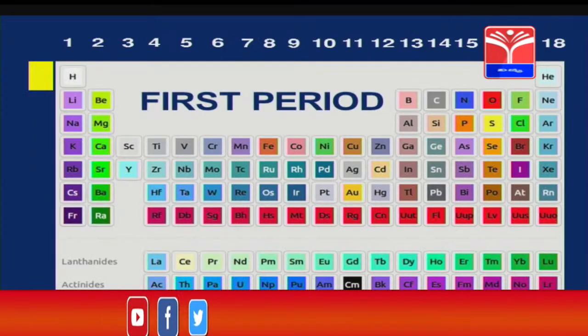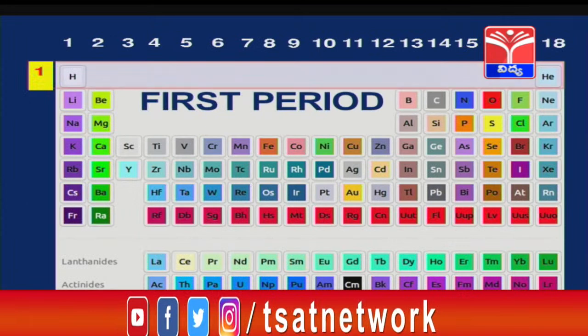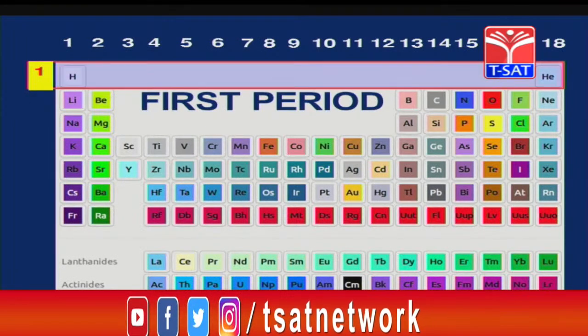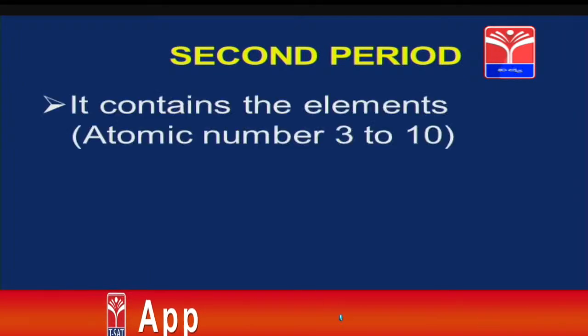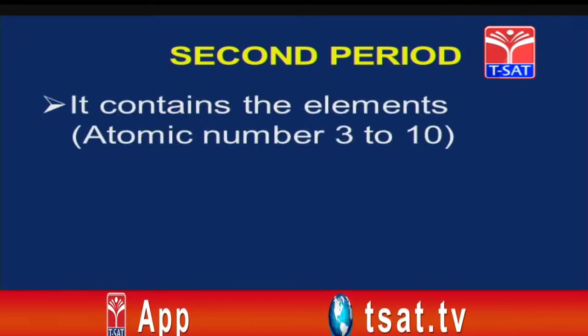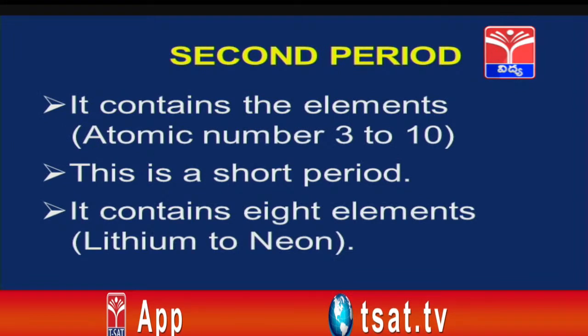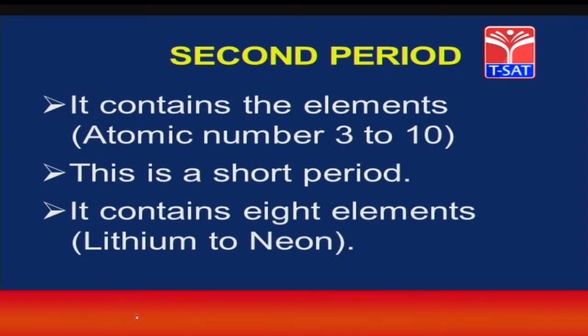Now, what are the elements in the first period? See, hydrogen, helium, these are the 2 elements in the first period. Now, the second period contains the elements from atomic number 3 to 10. It is a short period, and it contains 8 elements from lithium to neon.